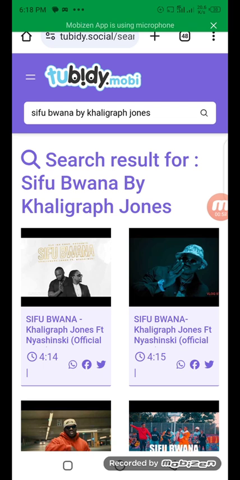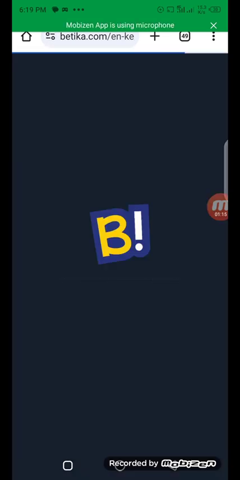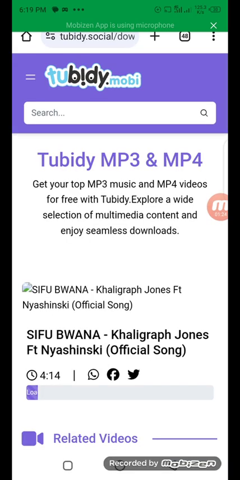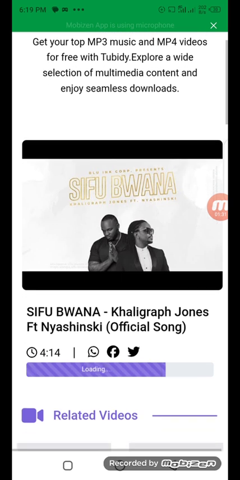So we have the song here. So you click on that song, but zoom a bit. So you just zoom like that, then click on this Sifu Bwana where the title is. To avoid this advertisement from Betika, just click the back button on your mobile phone, then give it time to load. It's loading. So we have the song.